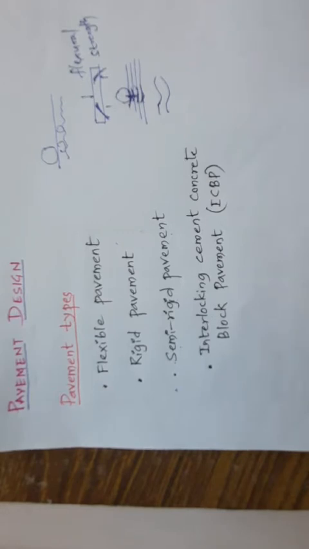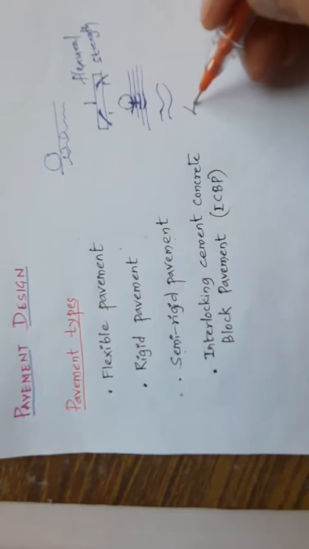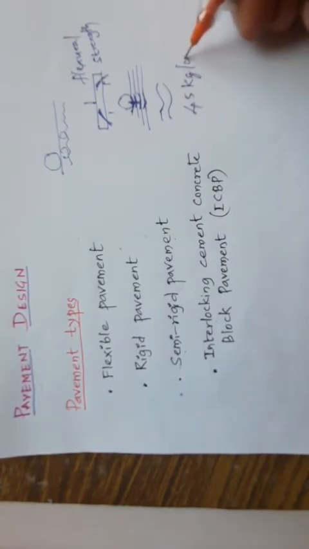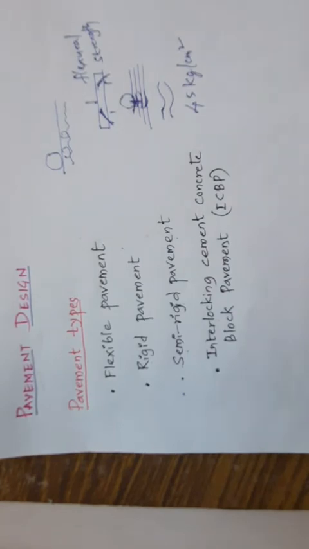In these, the plain cement concrete pavement slabs are made of specified strength and are laid with or without steel reinforcement at the joints. So the most commonly used material in the design and construction of rigid pavement is high quality plain cement concrete for the pavement, generally called PQC, pavement quality concrete. And generally the pavement slabs made of PQC are expected to sustain up to 45 kg per centimeter square of flexural strength.